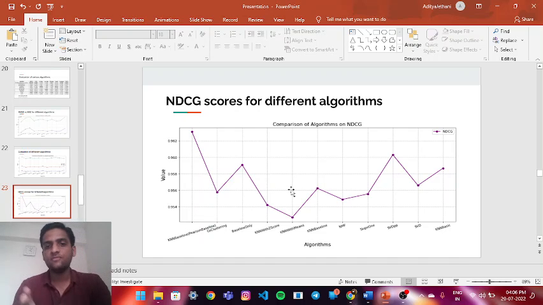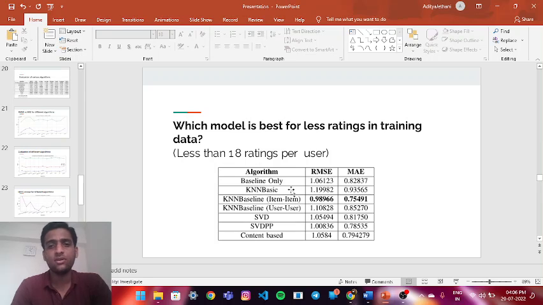These are all types of data sets which we are feeding into the system, and the system will learn all the things based on our data set and will recommend to the user which model is best for rating less ratings and training data. Less than 18 ratings per user. For example, if a movie gets low rated, we ask the user to rate it in order to recommend it to other users. And if the movie is overly rated, it is directly recommended.